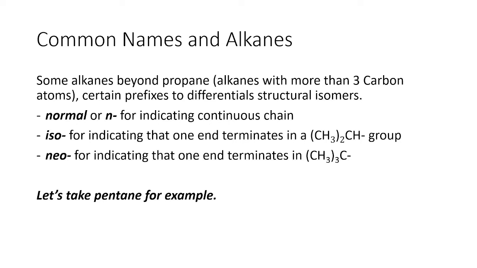ISO is used for indicating that one end terminates in a CH with two methyl groups. And for NEO, it is used for indicating that one end terminates in three methyl groups attached to a single carbon atom.